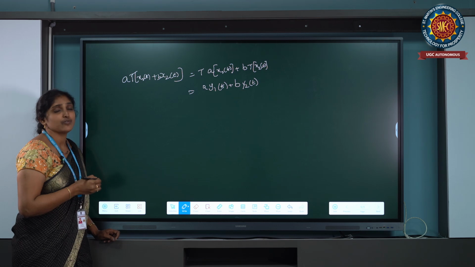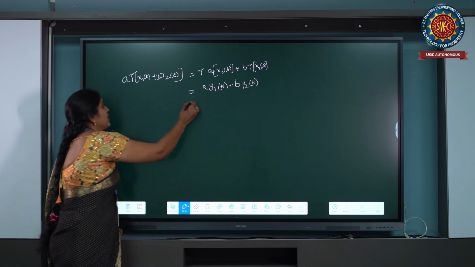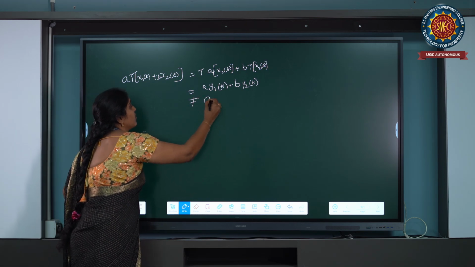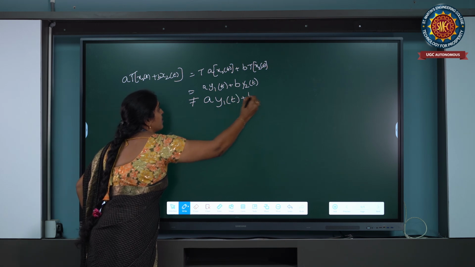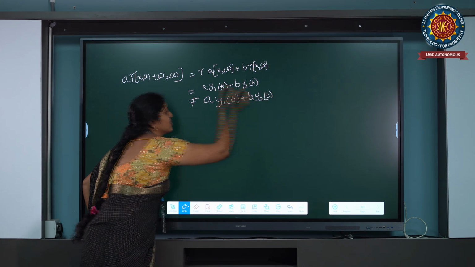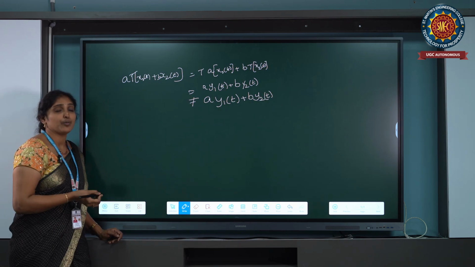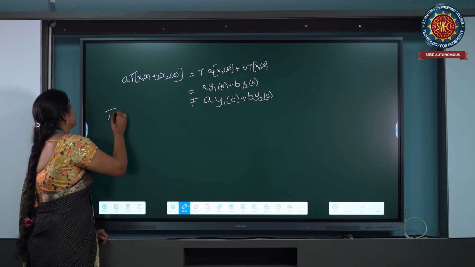So when it satisfies that condition, we say it obeys the superposition principle. Otherwise, if it is not equal to a into y1 of t plus b into y2 of t, we call it the non-linearity property. It does not satisfy the linearity property. The second one is the time shifting property.